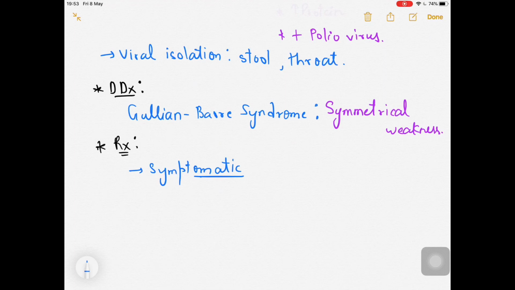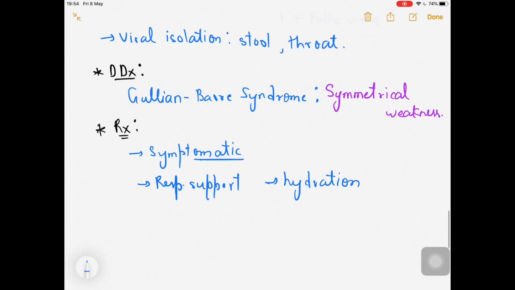Hydration is important in the symptomatic treatment of the patient. Whatever symptoms the patient comes up with, you can give the drugs accordingly. Okay, and if the patient is having a problem with the respiratory tract, obviously respiratory support can be given to the patient. Along with that, I would say hydration can be done, IV fluids and all, if the patient is having dehydration, right, and electrolyte replacement.